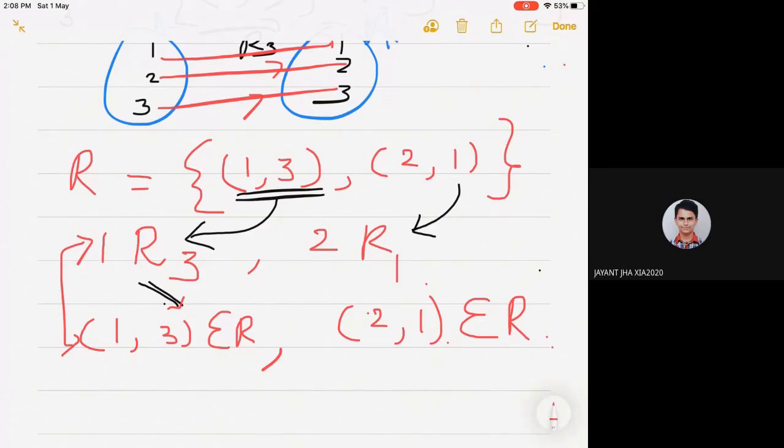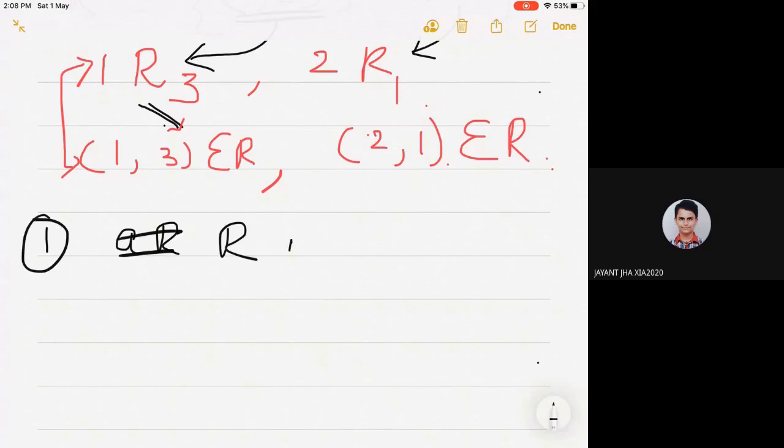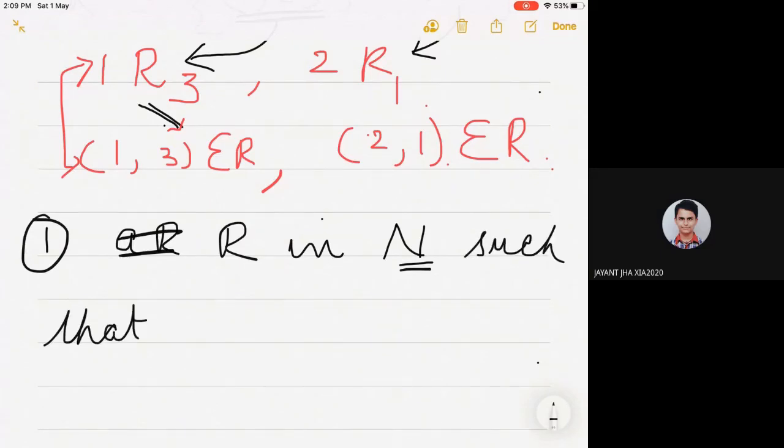Hope children you understood. R is defined in N, N means natural numbers, such that A related to B implies A equal to 2B.